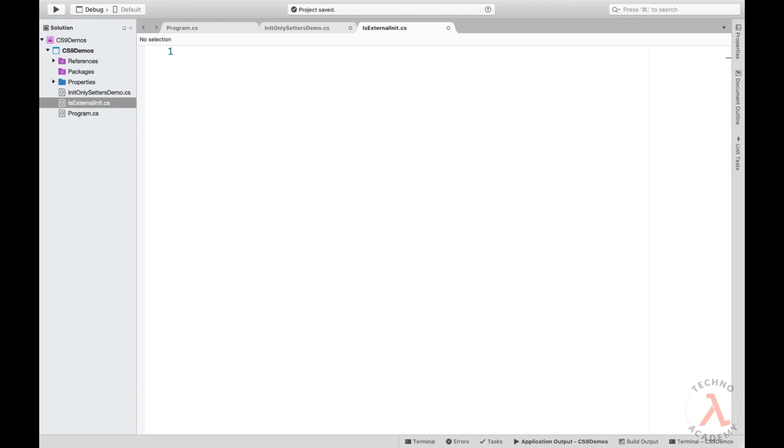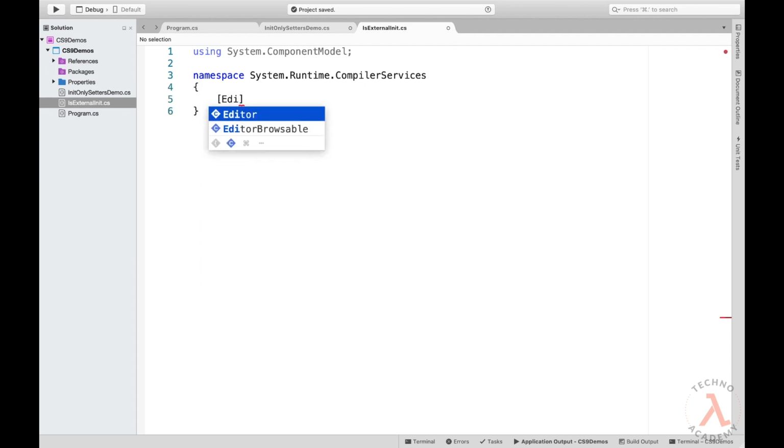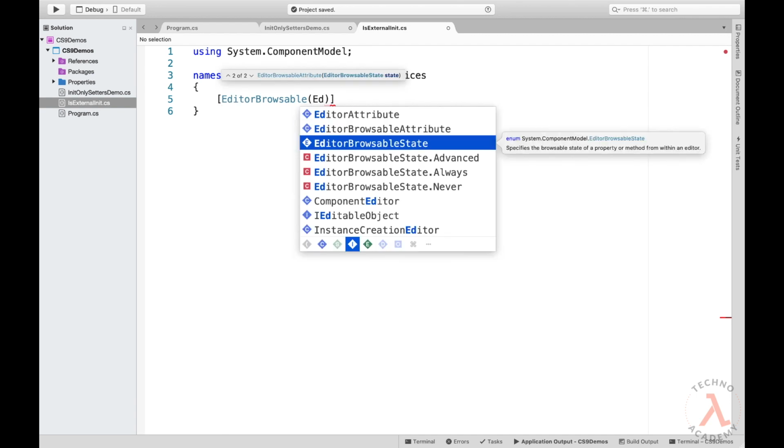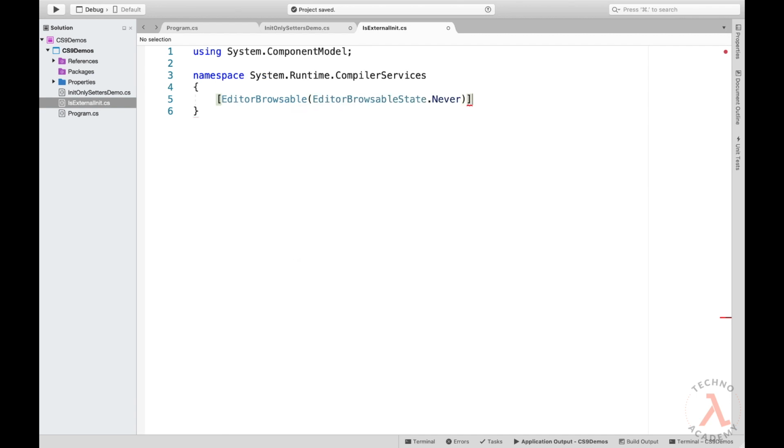First let me import the namespace. So let me type in using System.ComponentModel. Next we need to define the namespace. So let me type in namespace System.Runtime.CompilerServices. Within that I need to use the attribute EditorBrowsable of EditorBrowsableState.Never, and we need to define the class IsExternalInit. So let me type in public static class IsExternalInit. We don't require any definition for this class, we just need to maintain this class within our project.